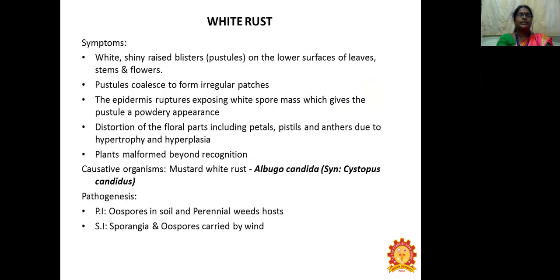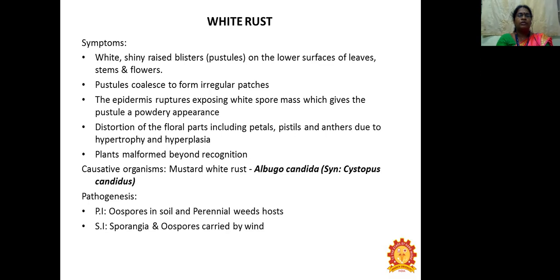So the next disease is white rust. Symptoms: white shiny raised pustules on the lower surface of the leaf, stem and flowers. Pustules collapse to form irregular patches. The epidermis ruptures exposing the white spore mass, which gives rise to pustules of powdery appearance. Causal organism: mustard white rust, Albugo candida.